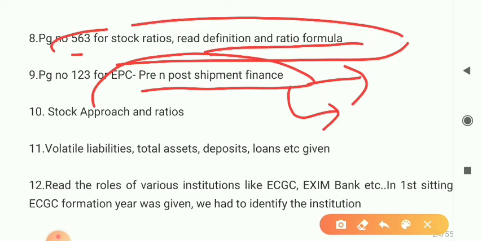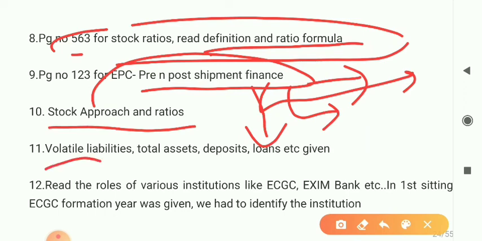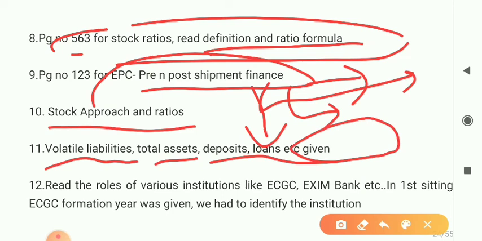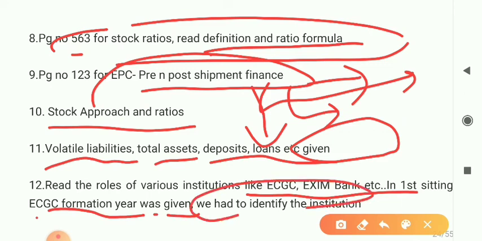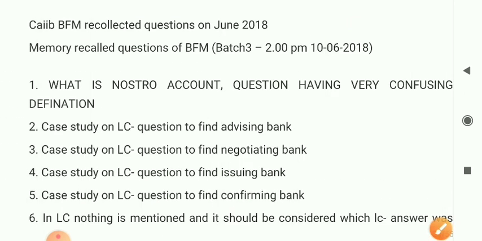Right. And but if you have the time try to clear this because there will be most questions from this definitely. Stock approach, ratios, volatile liabilities, assets, deposits, loans, etc. has been given. Read the roles of the various institutions, you just need to cover this. ECGC formation year was given, we have to identify the institutions. Right.